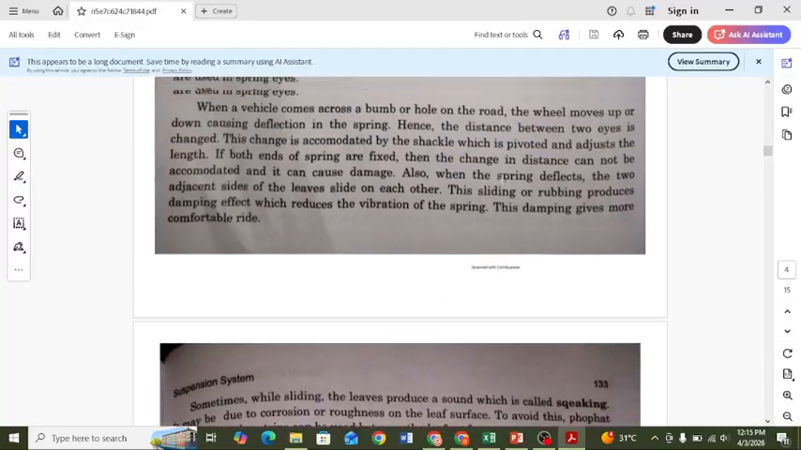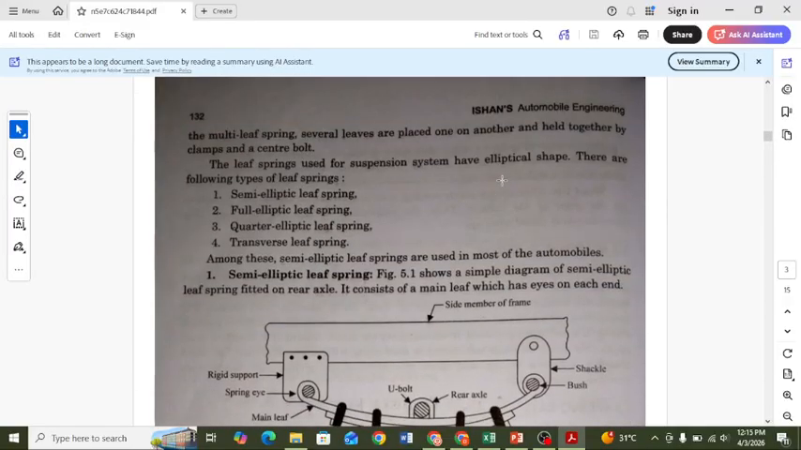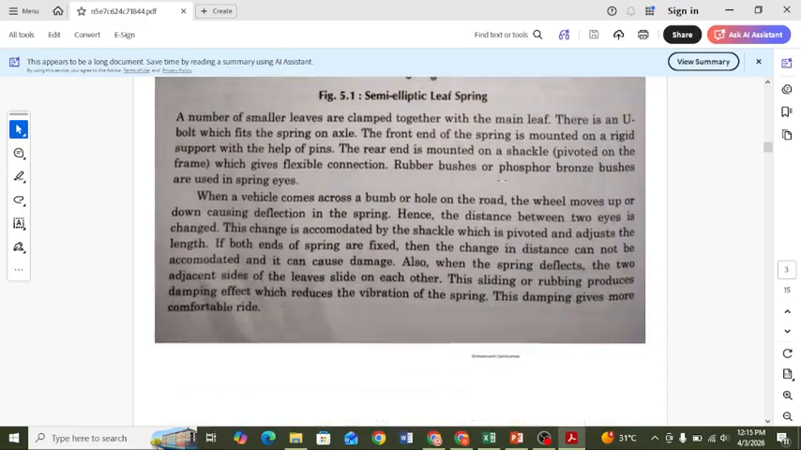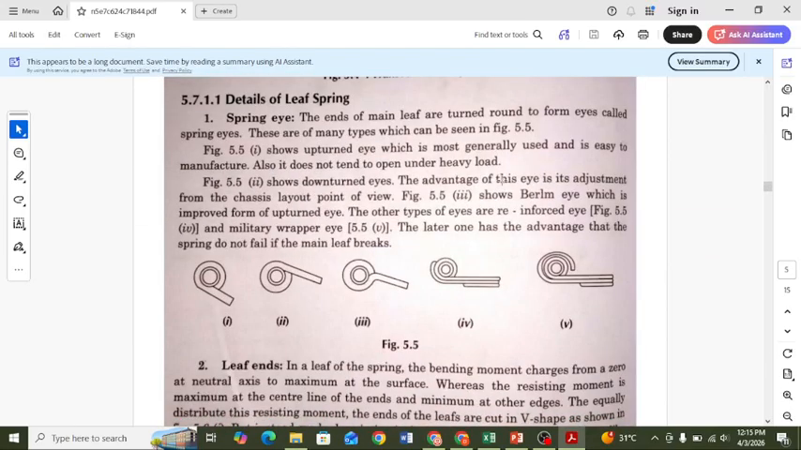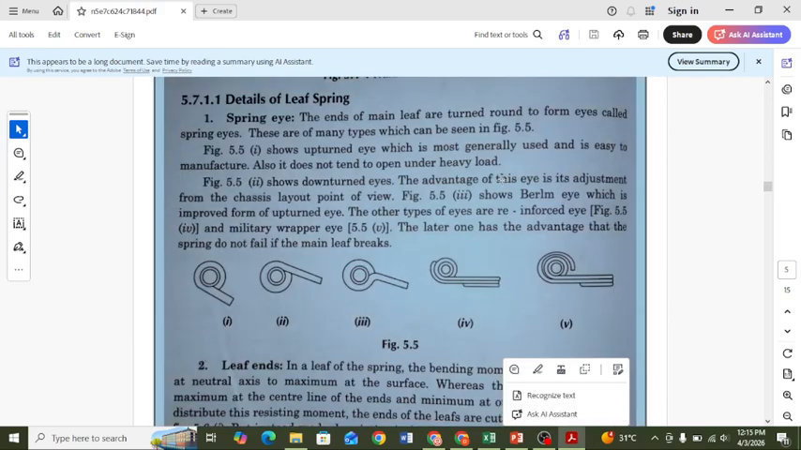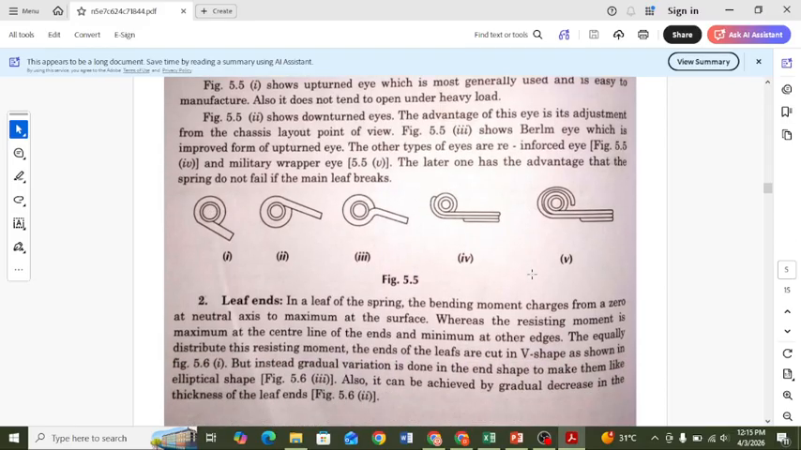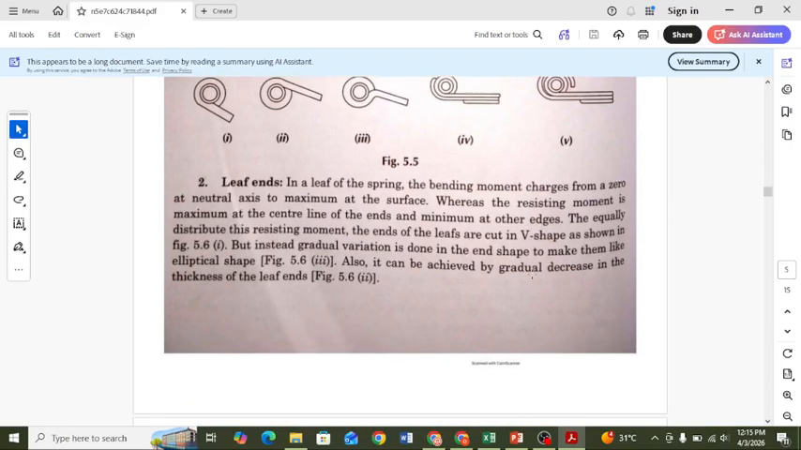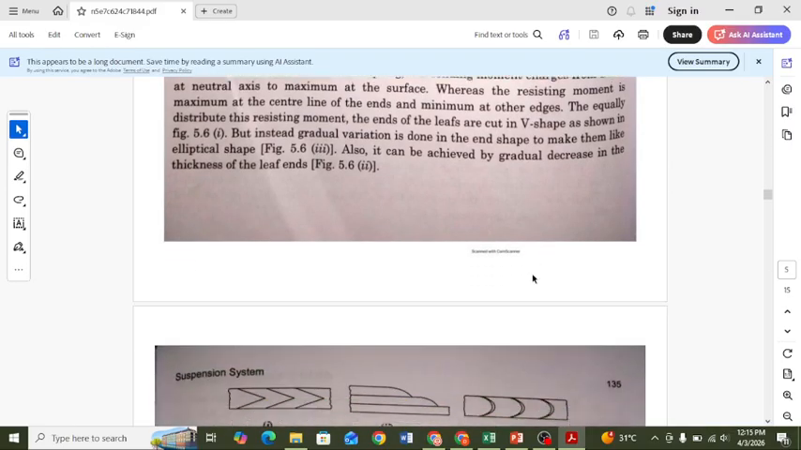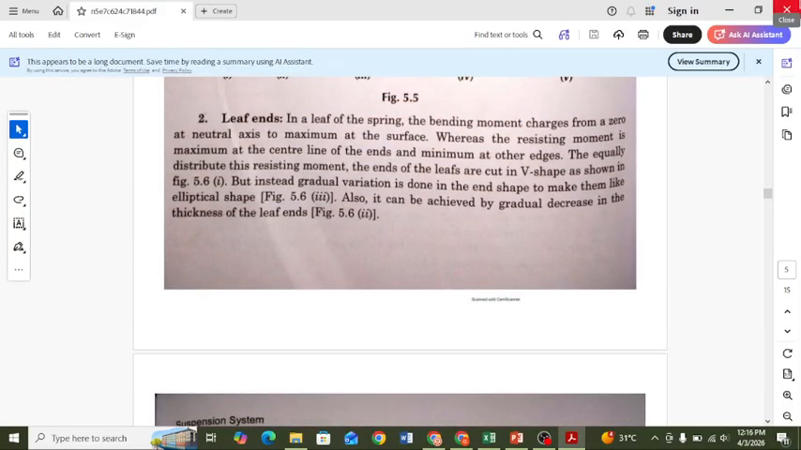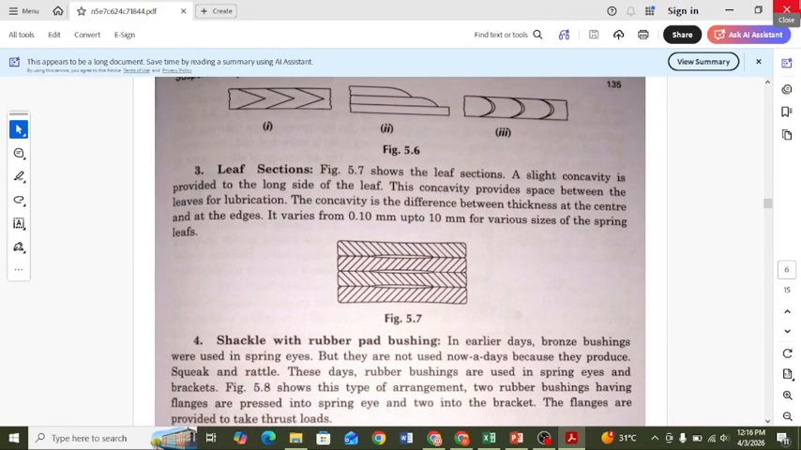The first is the semi-elliptical leaf spring, then the full elliptical leaf spring, then the quarter elliptical leaf spring, and we can also apply the transverse elliptical leaf spring. So next are the details of the leaf spring. The spring eyes come in different shapes, numbered 1 to 5 here. Then the leaf end, where the bending moment changes from zero at the neutral axis to the maximum at the surface. This is nothing but the leaf end. The third point is the leaf section.